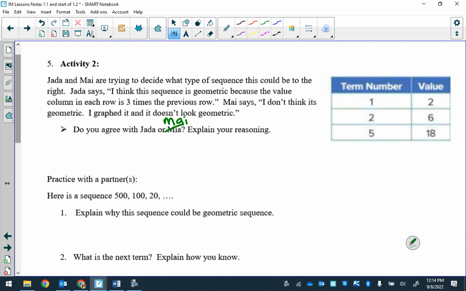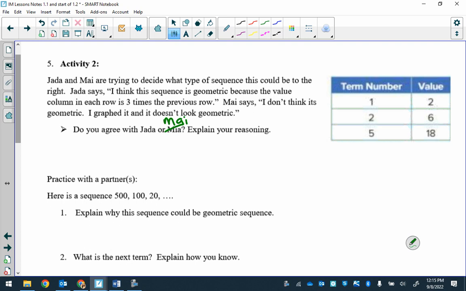I agree with mine because the term number changes. It's not going up by one still. It goes from going up by one to going up by three. So are we missing two? No, we're missing three. We're missing some term numbers, right?